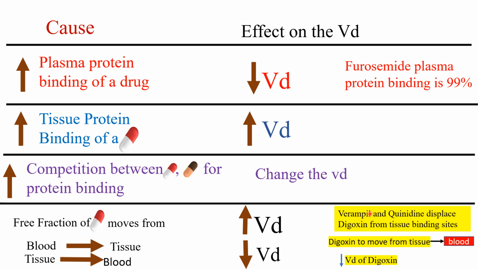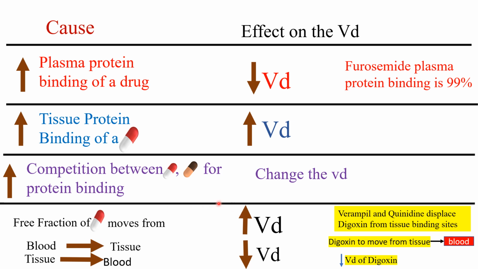These two drugs displace another drug. Verapamil is a calcium channel blocker, and quinidine is an antiarrhythmic agent. Digoxin is an inotropic agent which is used in heart failure. The free fraction of the drug moves from blood to tissues and tissues to blood. Free fraction, which is active, and unbound drug are both the same. They move from blood to tissues and tissues to blood.